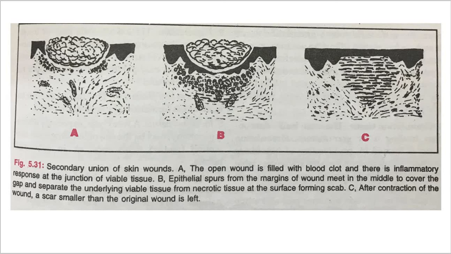Wound contraction occurs at the time when active granulation tissue is being formed. Now the last one, the presence of infection. Bacterial contamination of an open wound delays the process of healing due to release of bacterial toxins that provoke and stimulate necrosis.